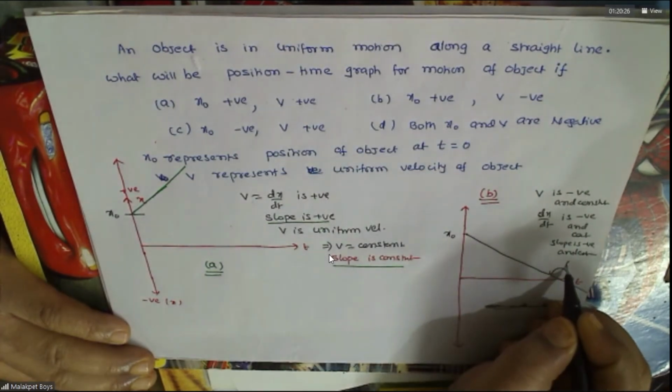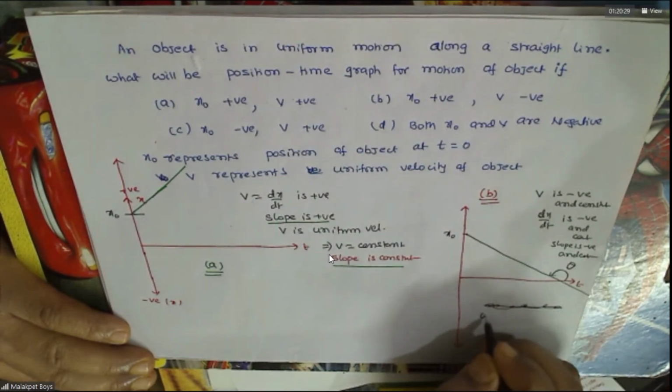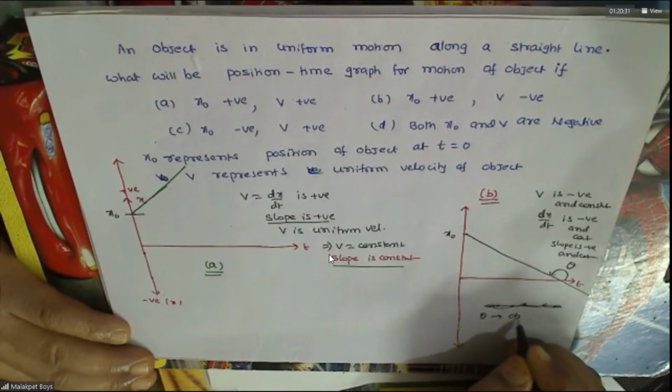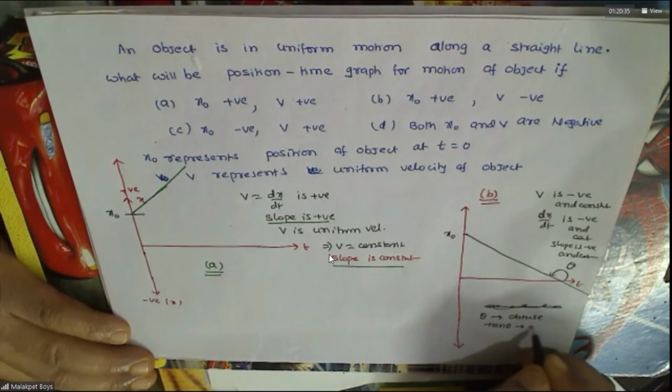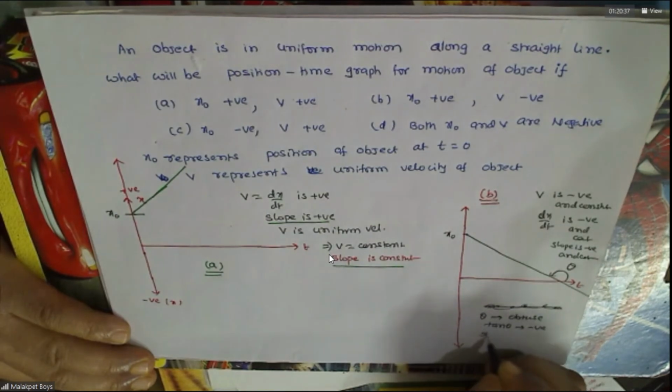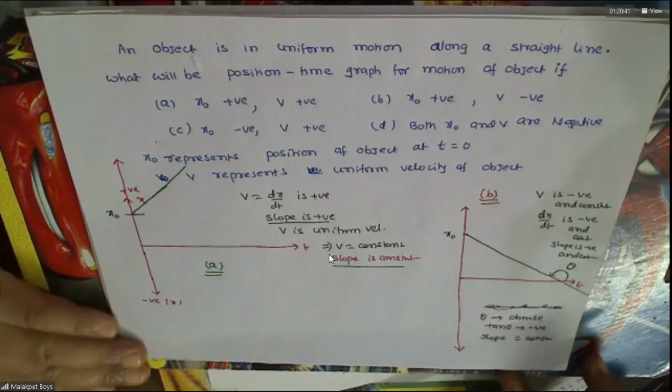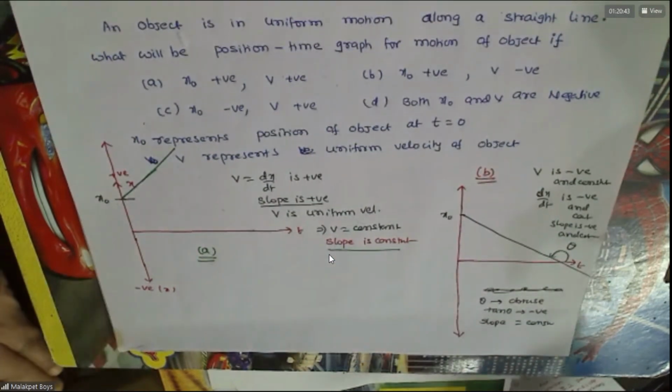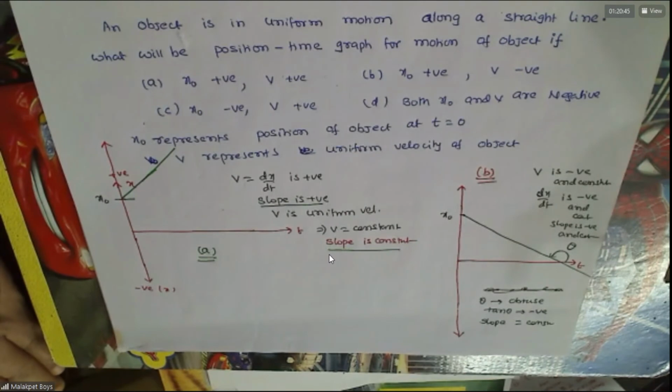Theta is obtuse only. And slope is constant or not? Constant means straight line. Slope constant means straight line only. So the graph appears like this or not? Hello?